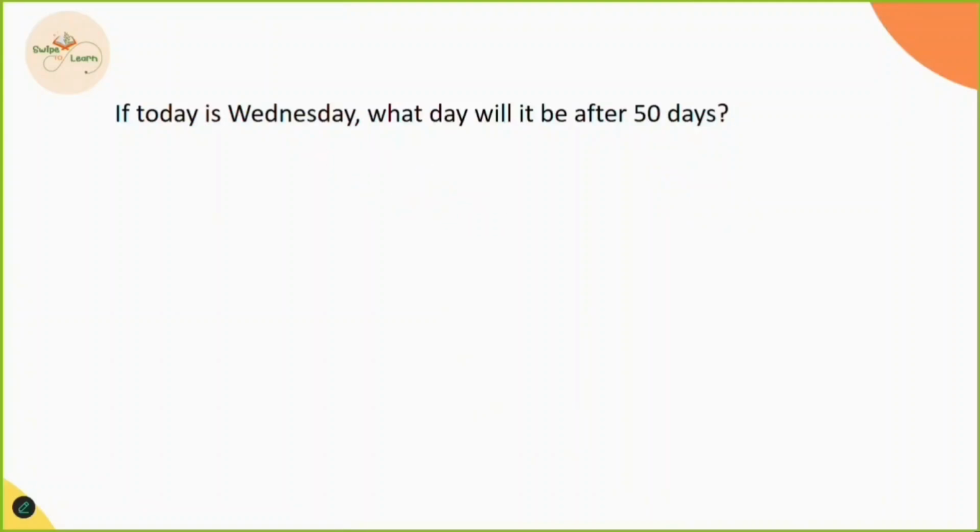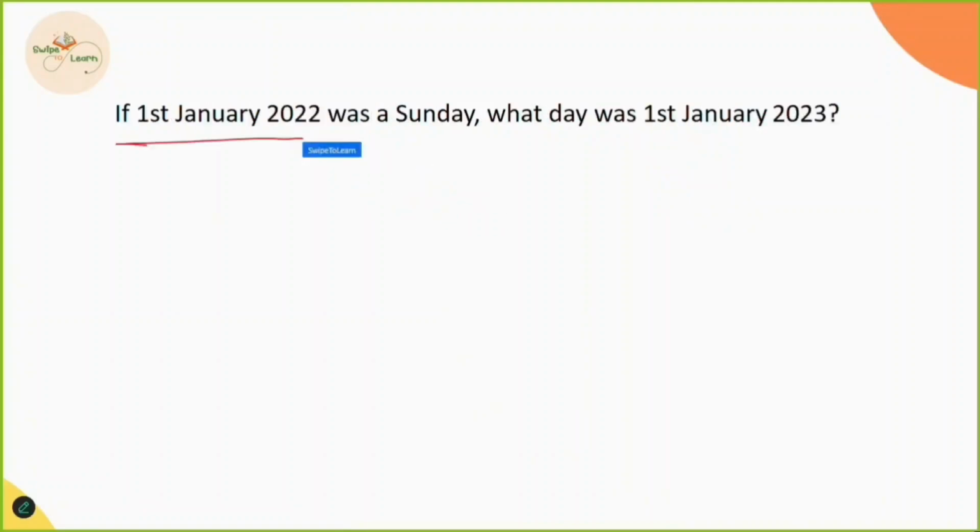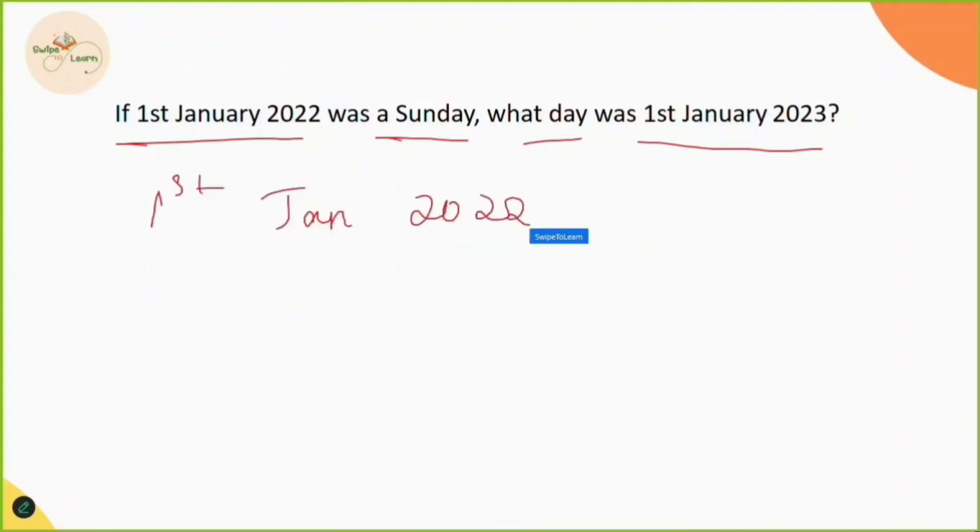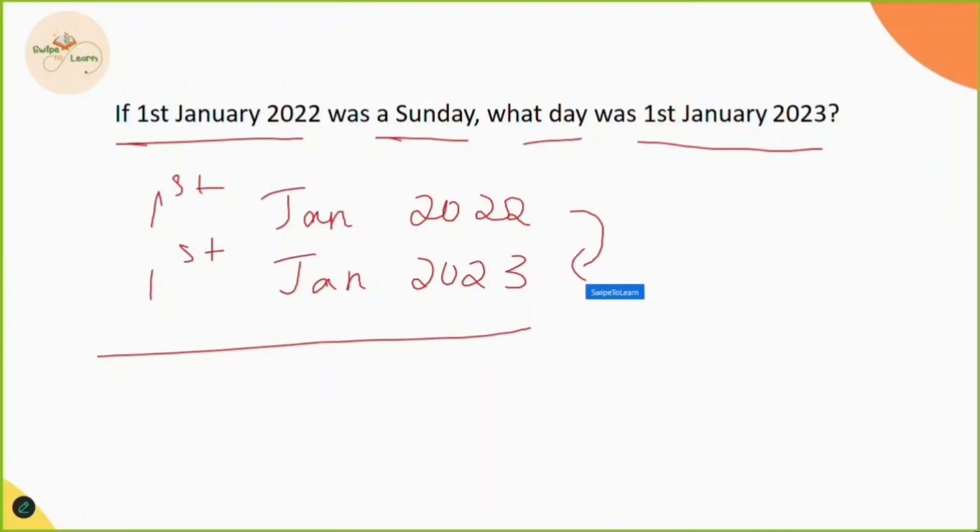Moving next. If 1st January 2022 was a Sunday, what day was 1st January 2023? First, write down the days given: 1st January 2022 and 1st January 2023. For this kind of question, we find the difference between the years. The difference between 2022 and 2023 is 1.